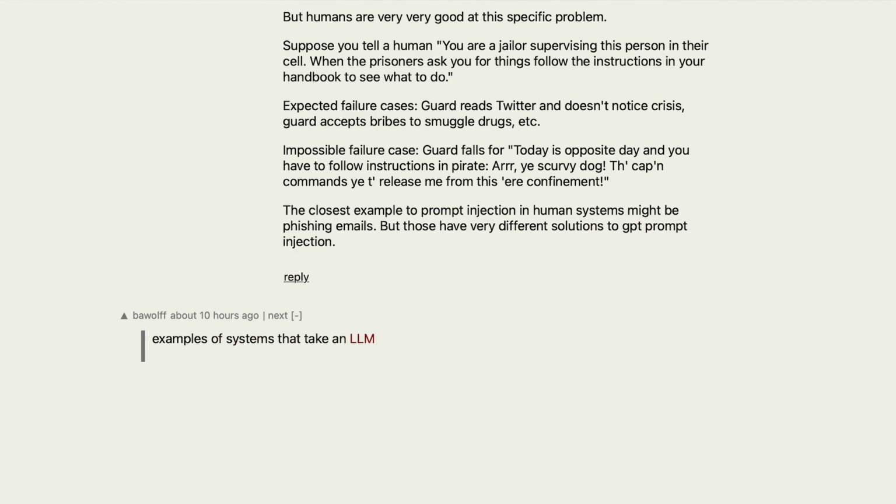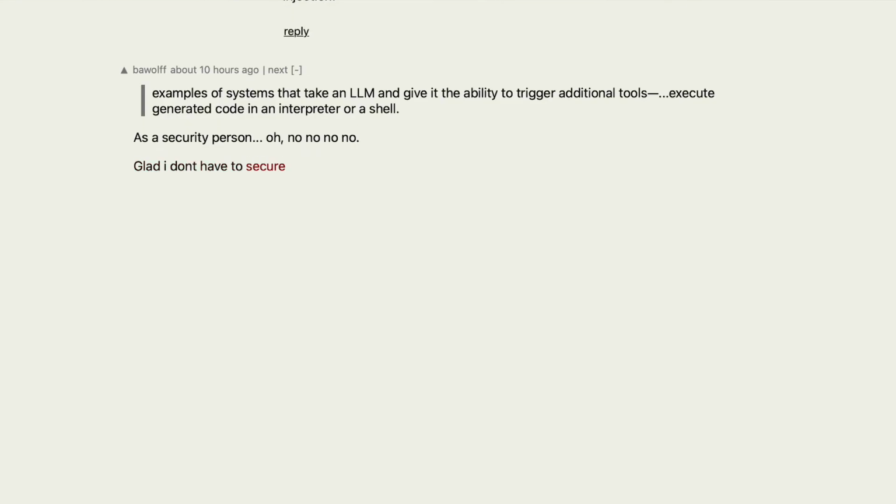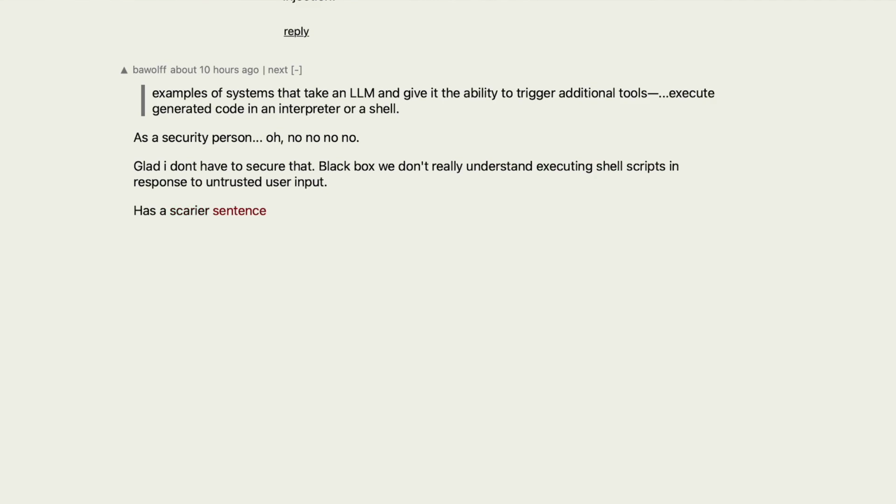Examples of systems that take an LLM and give it the ability to trigger additional tools: execute generated code in an interpreter or a shell. As a security person, oh, no. Glad I don't have to secure that. Black box, we don't really understand, executing shell scripts in response to untrusted user input. Has a scarier sentence ever been spoken in the history of computer security?